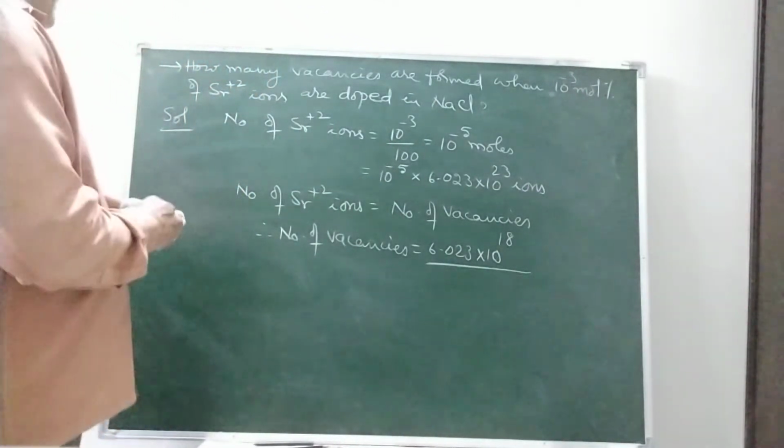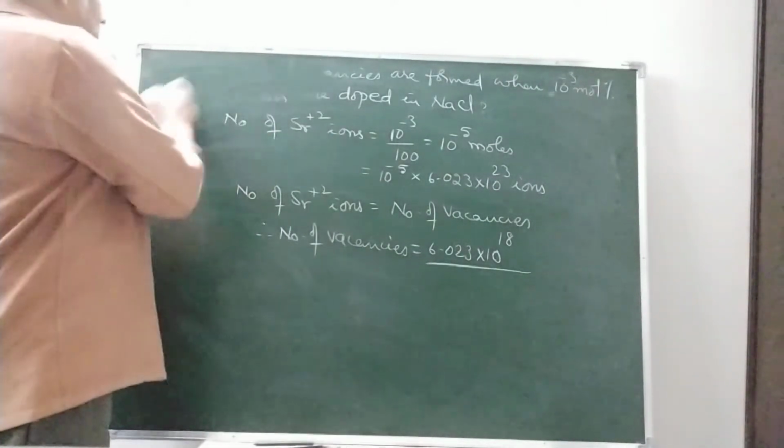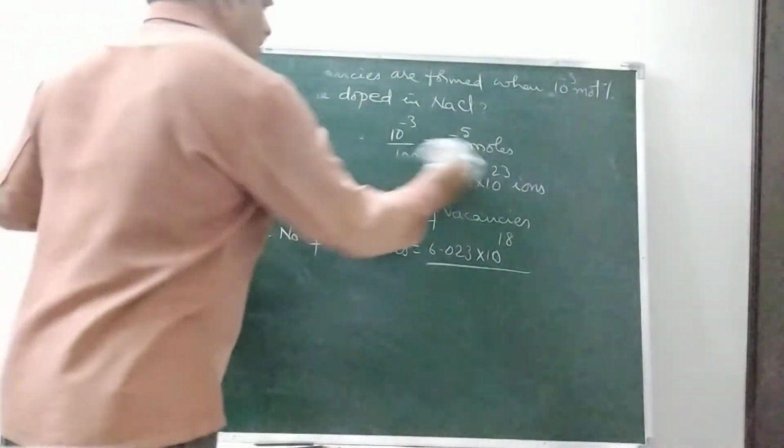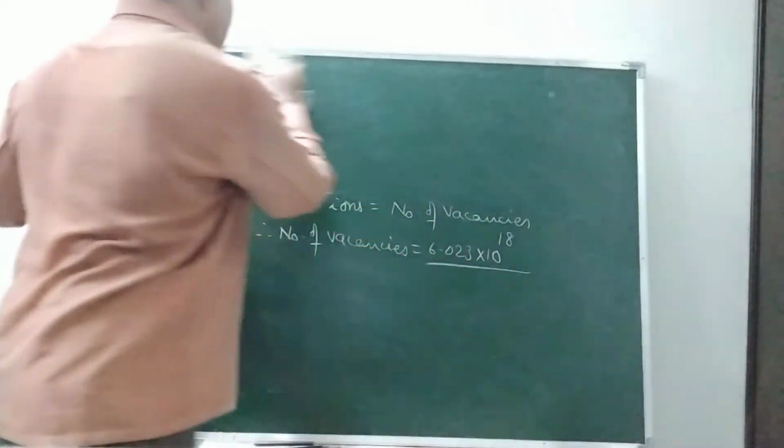Okay. Next, so this is about impurity defect. Next one, in stoichiometric defect: what is a stoichiometric compound?